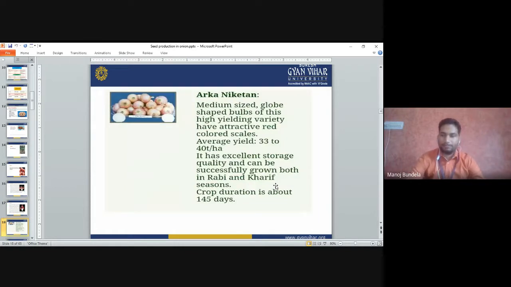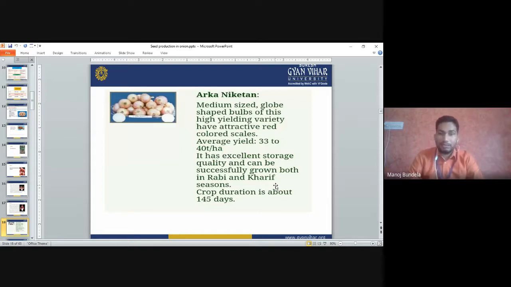Arka Niketan is a medium-sized globe-shaped bulb of this high-yielding variety with attractive red-colored scales. The average yield is 33 to 40 ton per hectare.